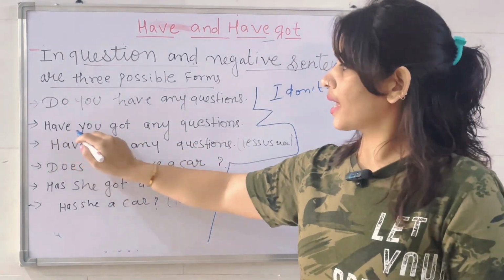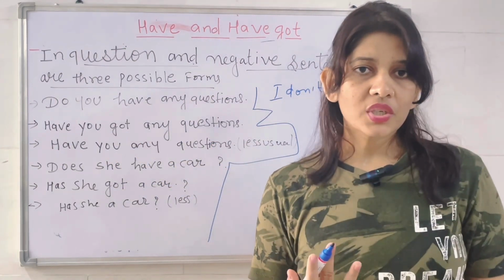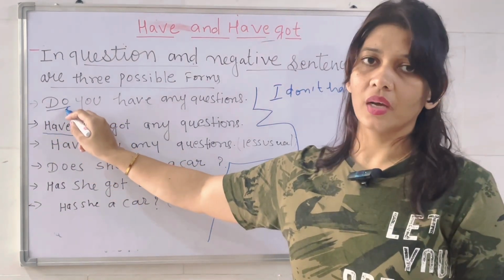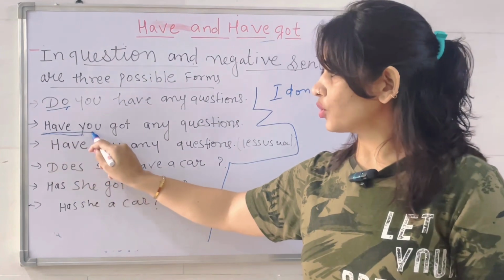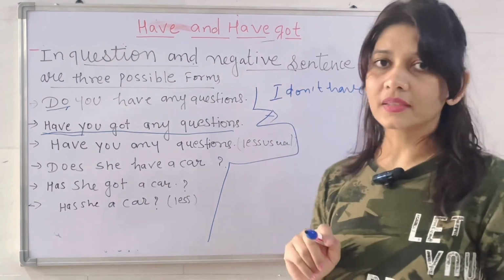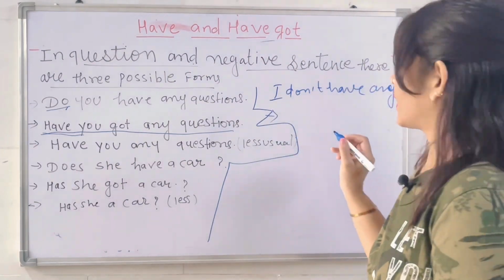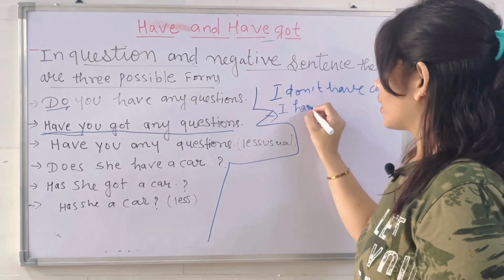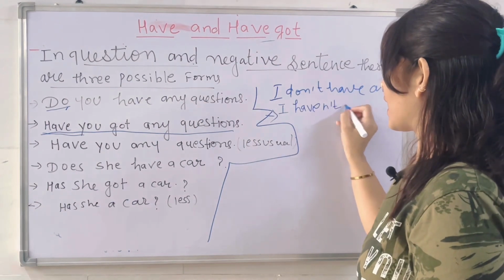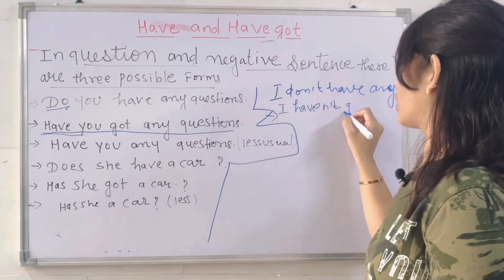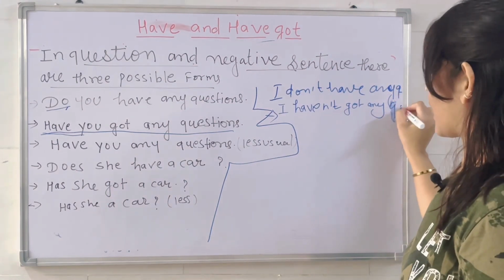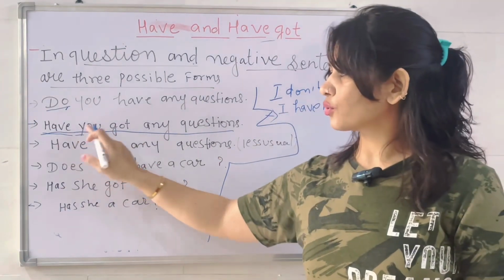The second possibility is, have you got any question? कोई question मिला तुम्हें? Here have comes first, whereas in the do and does form, that comes at the front. So what will be the negative sentence? I haven't got any question. You can also say I have not got any question, but these days we speak I haven't got any question. So this will be the answer of the negative form when you are using have you got any question.